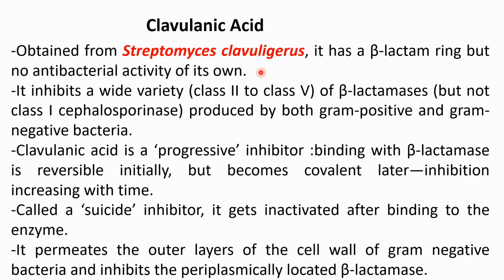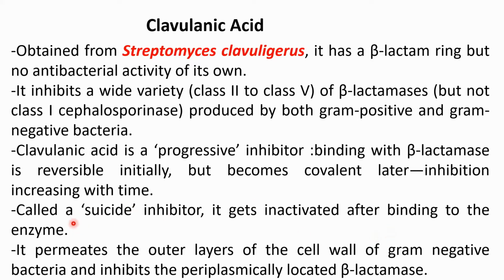Generally, clavulanic acid will inhibit class 2 to class 5 types of beta-lactamase enzyme, which are produced by both gram-positive and gram-negative bacteria. Next, clavulanic acid is a progressive inhibitor. It binds with the beta-lactamase enzyme reversibly in the initial stage, but after that it forms a covalent bond and becomes irreversible as time increases. This drug is also called a suicide inhibitor. Why? Because it gets inactivated after binding with this beta-lactamase enzyme.